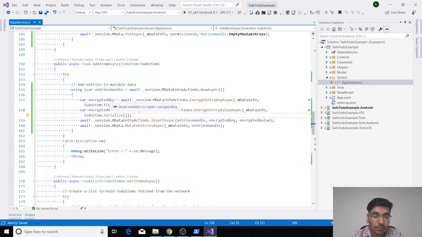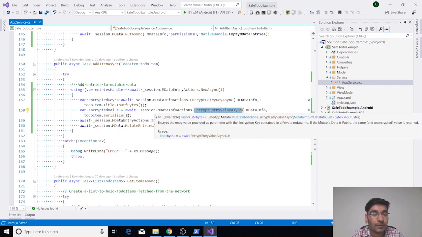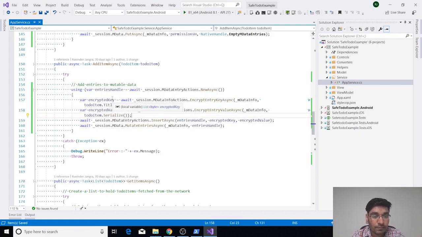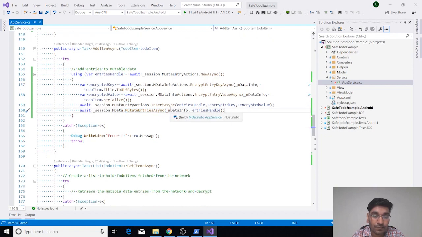So we can encrypt our key value pairs using encrypt entry key async function and encrypt entry value async function. So we will be encrypting our key, encrypting our value, and then insert our key and value into the mutable data handle, and then mutate these entry on the network. We can insert multiple entries also.